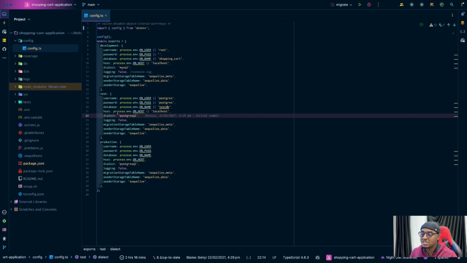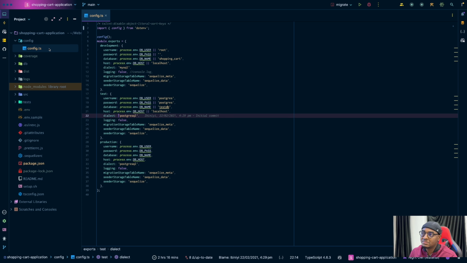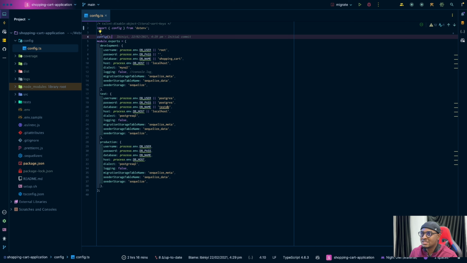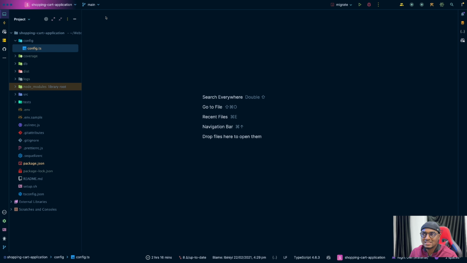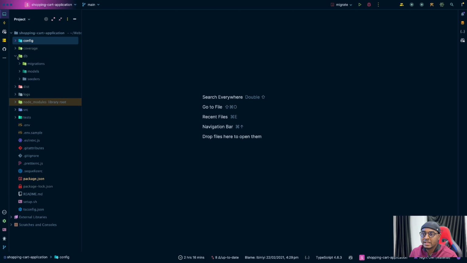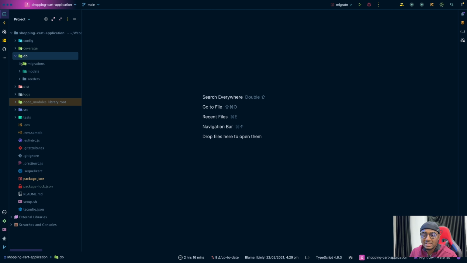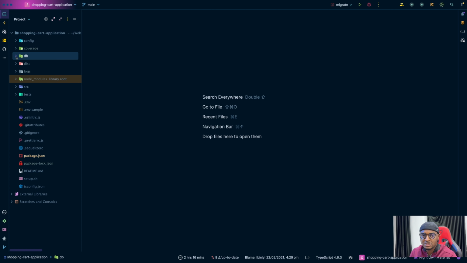And in this case, specifically for the database. Thinking about this, I'm not exactly sure I used this file, honestly, but we are going to find out. Then there's a database folder, which I call DB, which contains the migrations, the models, and then the seeders. So I think I'll just walk through the file structure first.